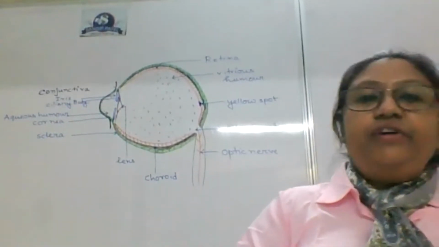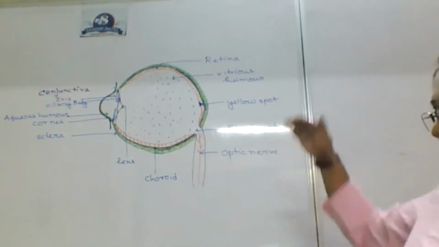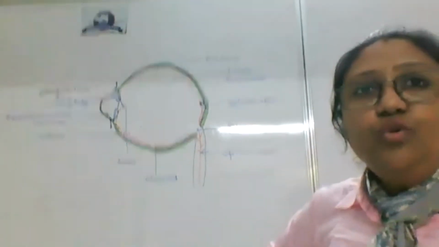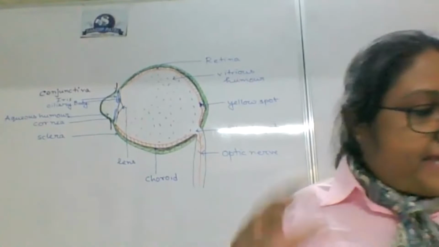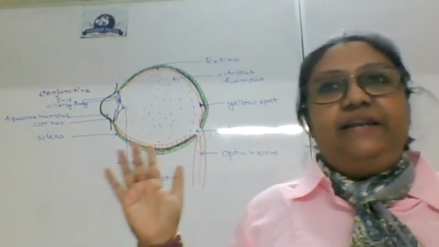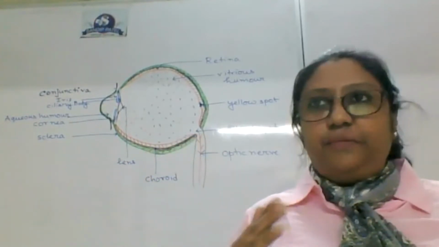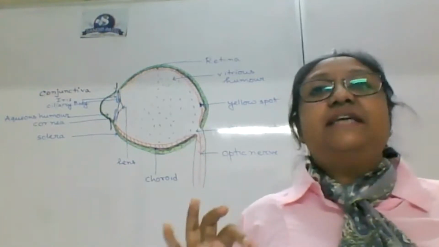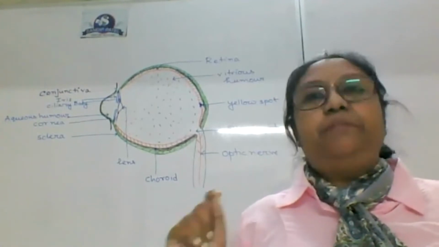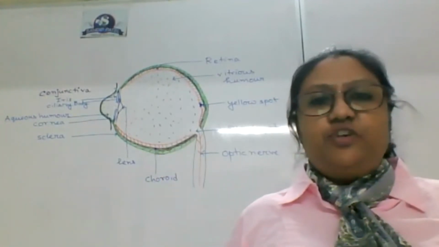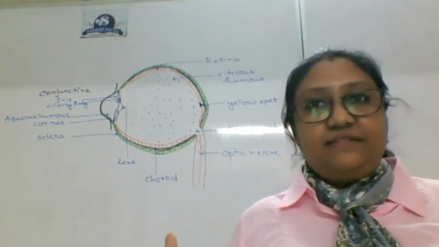Done? So now we will talk about the second layer of the eye. Can you tell me the color of the second layer after this sclera and cornea? Choroid. Okay. So this choroid layer, unlike the sclera and cornea, is different: sclera is for protection, cornea is for passage of light. Choroid layer is dark in color. This is dark because of two reasons. One is the pigment present in this region. Lots of types of pigments are present. And the second reason is that it has lots of blood vessels.